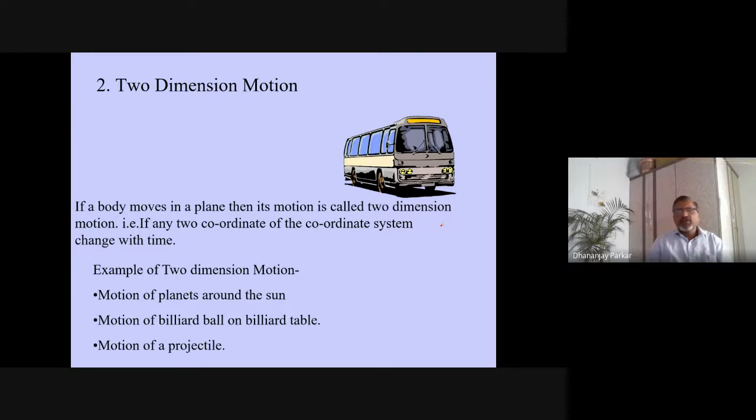Projectile, maybe you are not aware of this word, I don't know. In 11th it will come, but I don't know whether you have heard this word projectile. If you have heard, then you can elaborate on this also. But please elaborate for me about the motion of planets around the sun, how it is considered two dimensional motion. Why is it not a three dimensional motion?